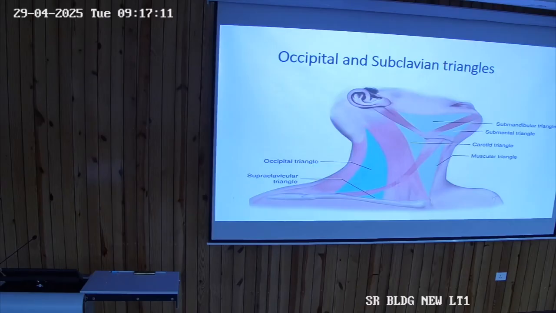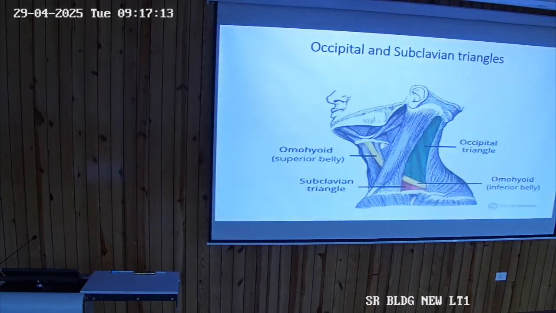So the inferior belly of omohyoid divides the posterior triangle into the occipital triangle and the subclavian or supraclavicular triangle. So there are two triangles again.